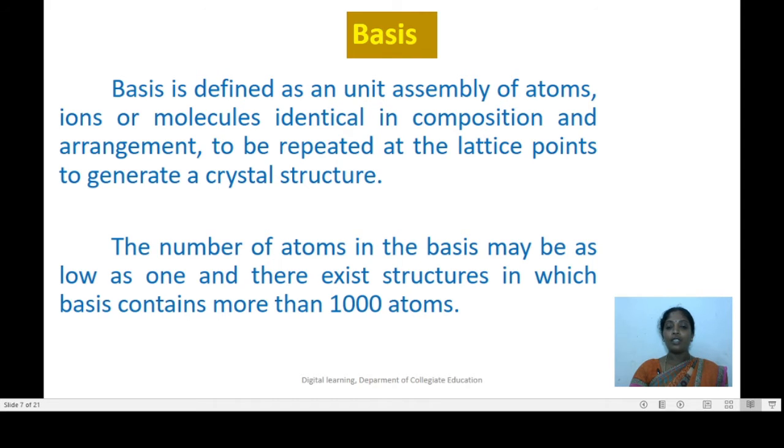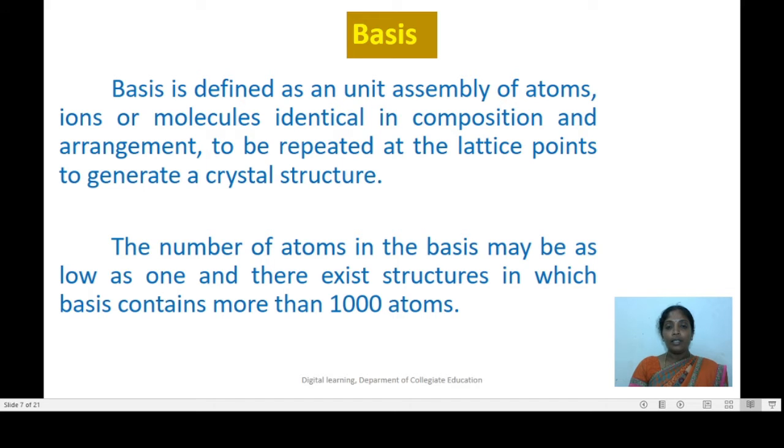The number of atoms in the basis may be as low as 1, and there exist structures in which the basis contains more than 1000 atoms. For example, in the case of monoatomic crystals, the basis will contain only one atom, whereas the crystals of proteins and vitamins will have bases which are made up of more than 1000 atoms.